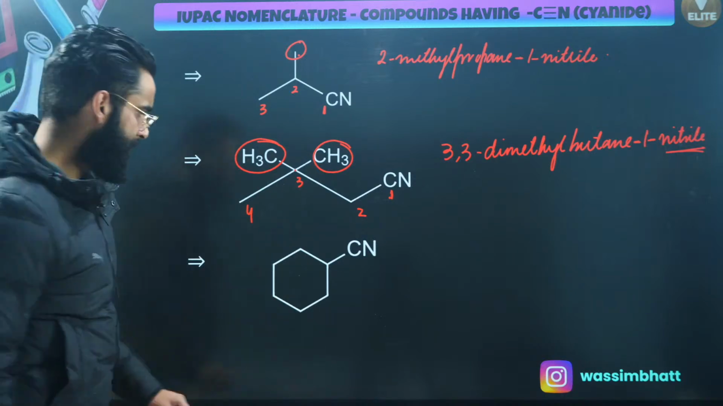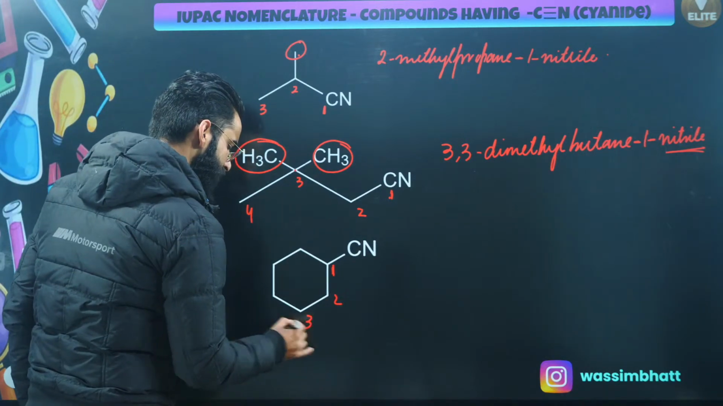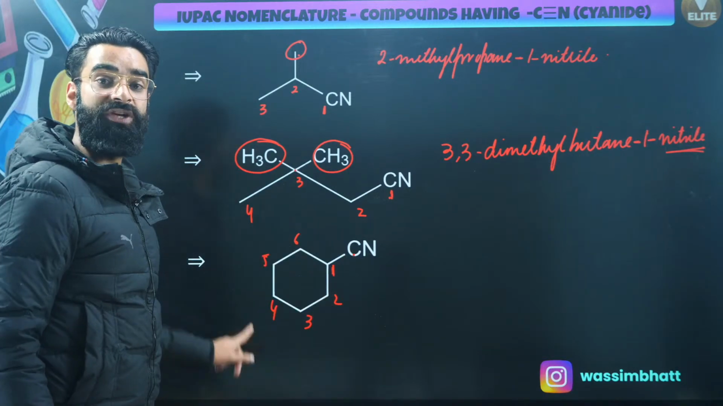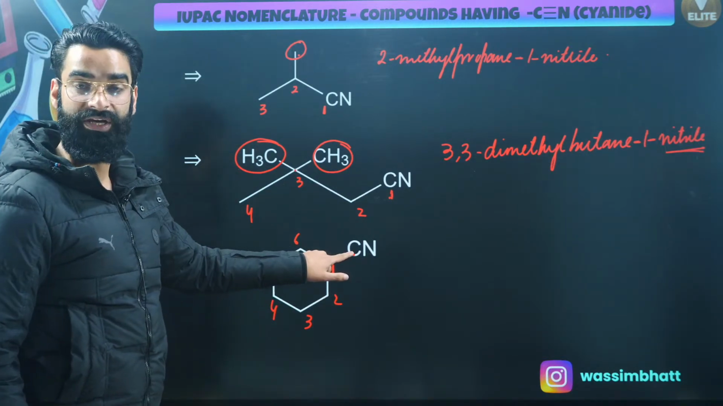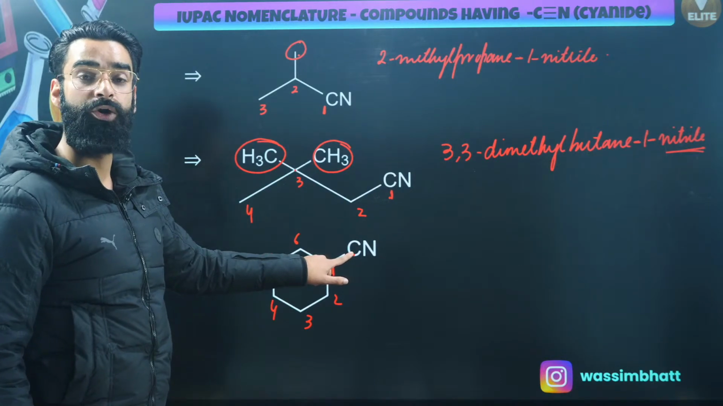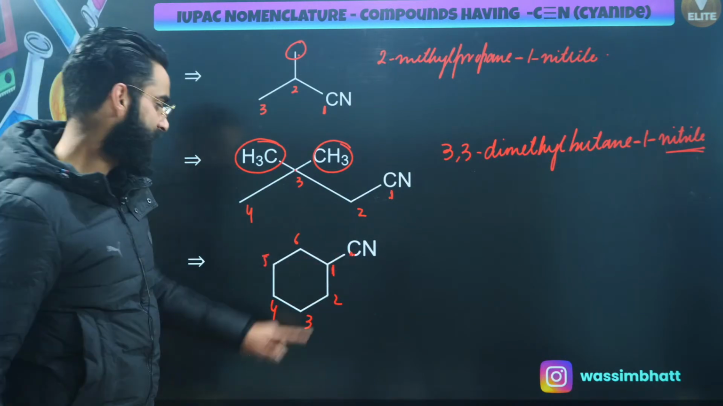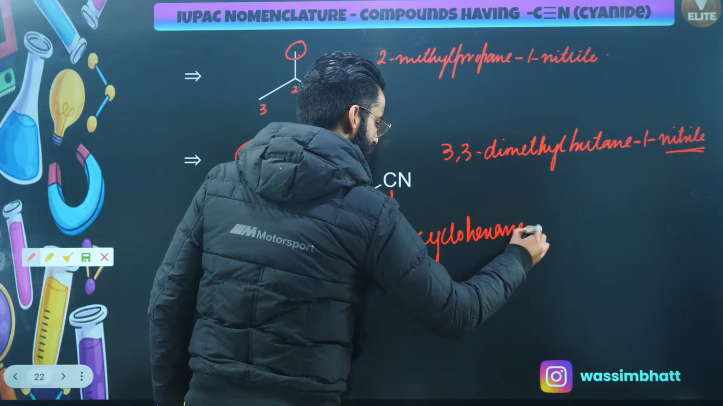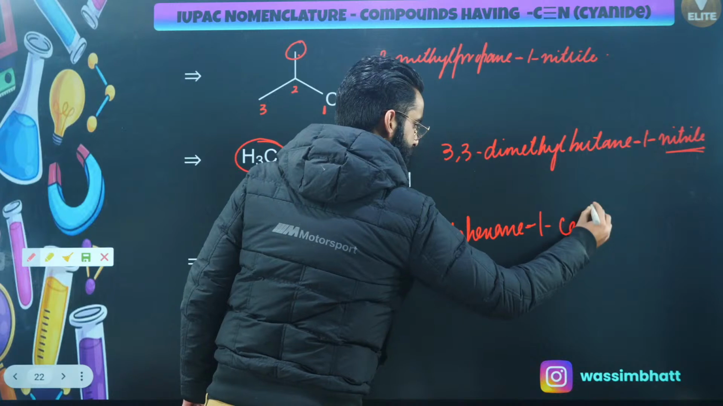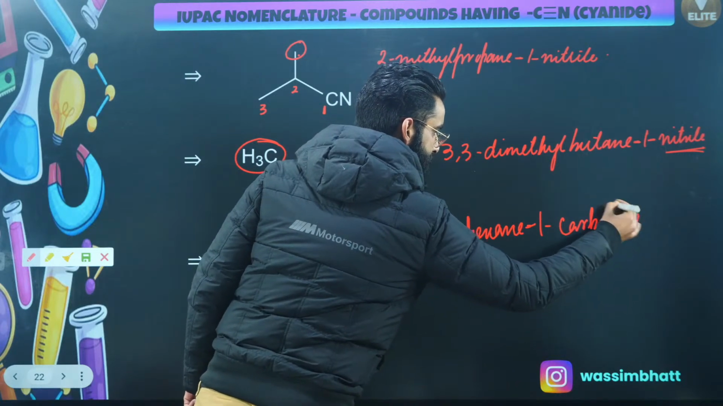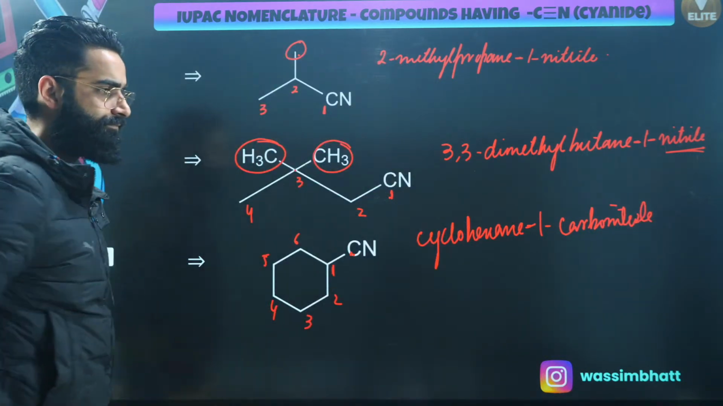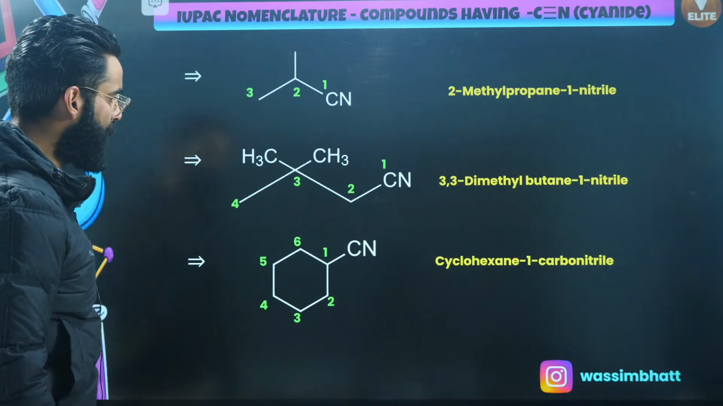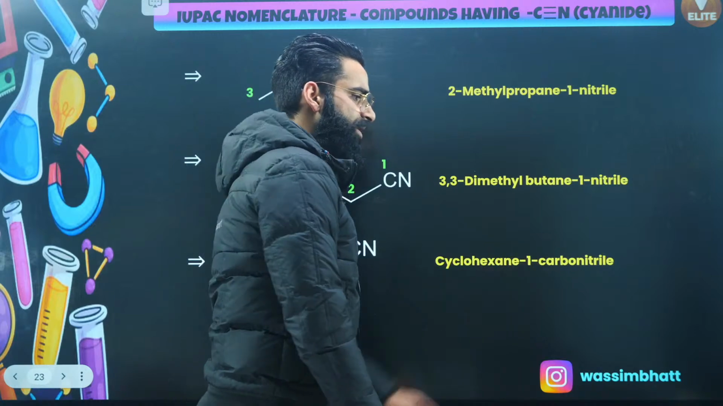Look at this particular one. You'll be starting the numbering from here. 1, 2, 3, 4, 5, 6. This carbon of cyanide is not part of the main chain now, right? It's not included in the main chain. When the carbon of the cyanide is not included in the main chain, the suffix used is carbonitrile, right? So it's going to be first of all cyclohexane, cyclohexane at 1, it's going to be carbonitrile. Perfect. I'm sure all this is clear. Cyclohexane 1, and this is going to be carbonitrile.